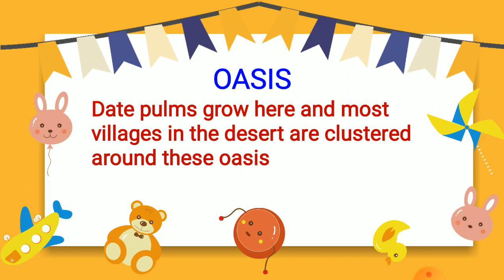So people used to live near the oasis so that they can have water for their basic use. People also live in these places as there is water scarcity in desert areas, and these are the places where people get water easily. That is why most of the people live around these oases.